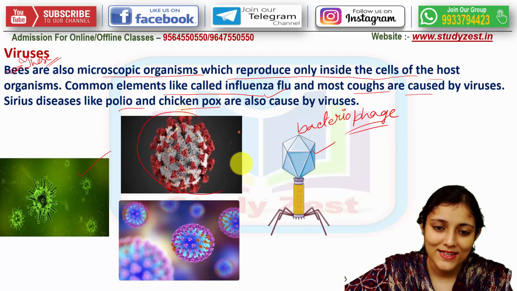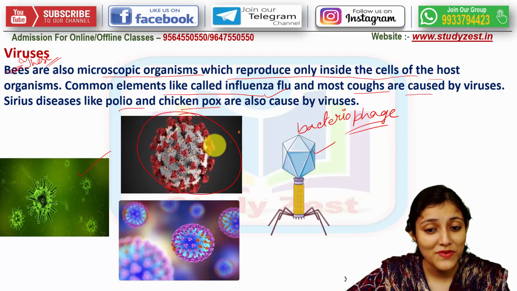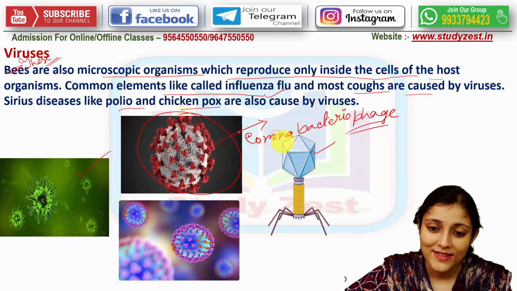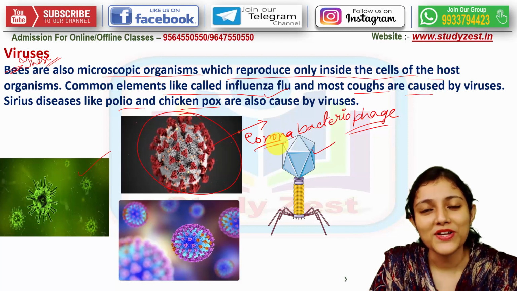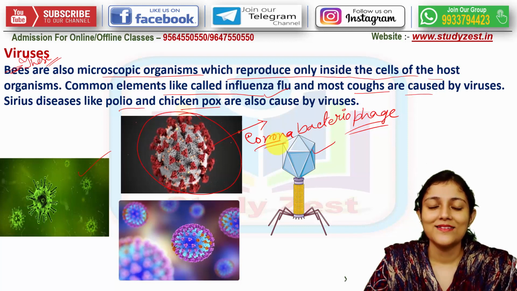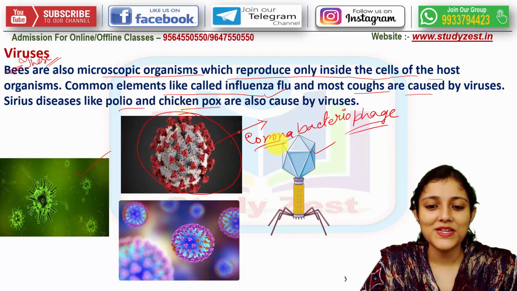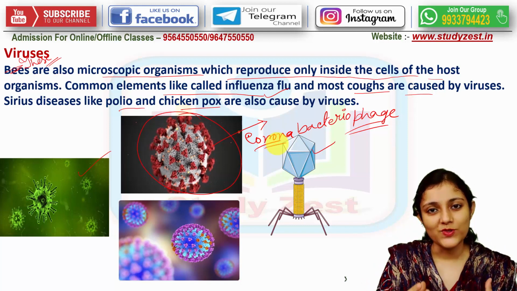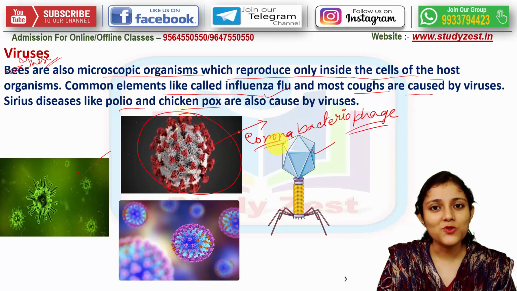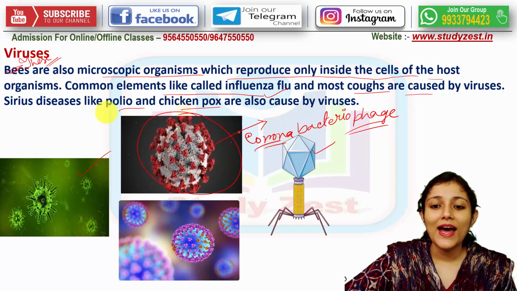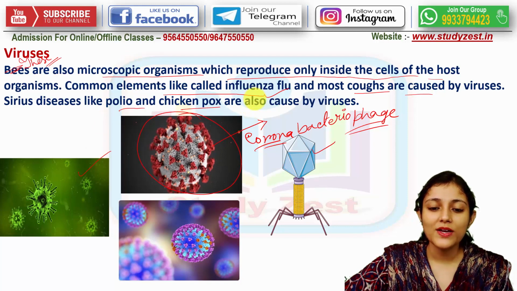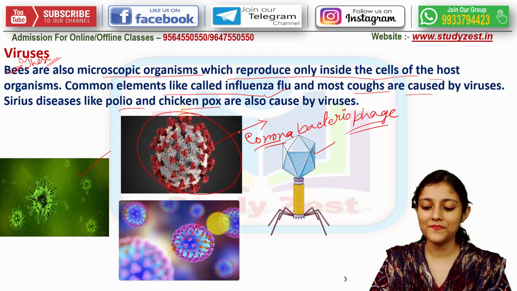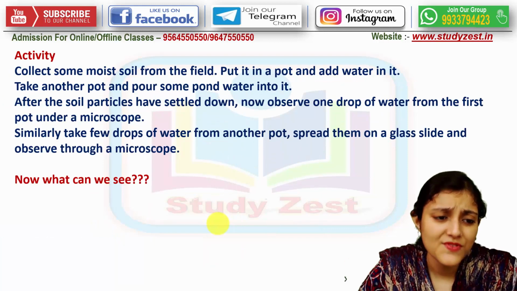And with this we are very much familiar. This is the coronavirus. This is the main culprit which we are going through right now. We are going through this pandemic due to this evil, and this evil is a virus known as coronavirus. And the influenza flu we are talking about is caused by the influenza virus. Now let's do some activity.